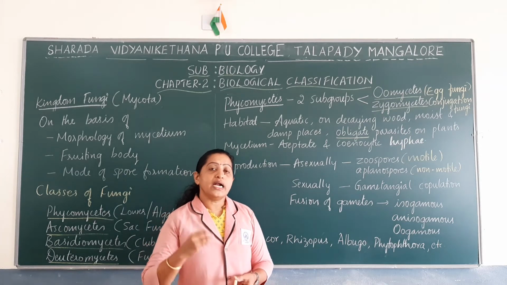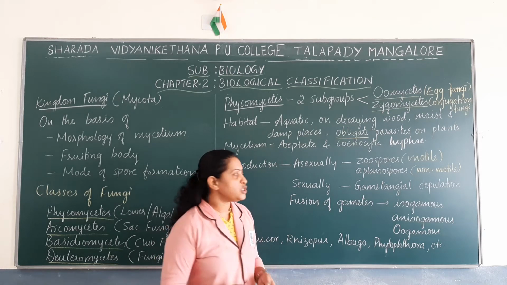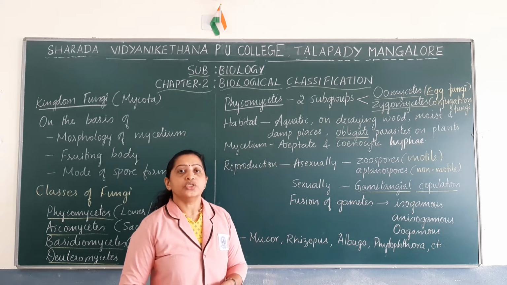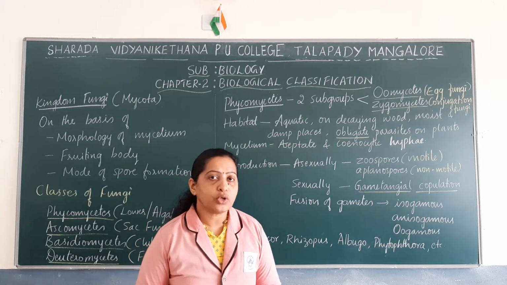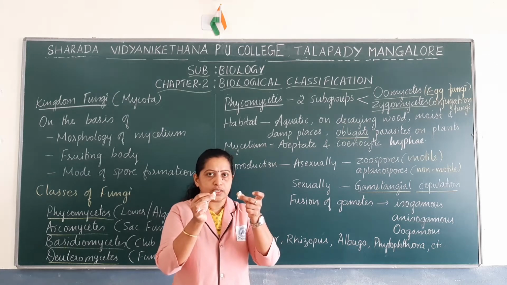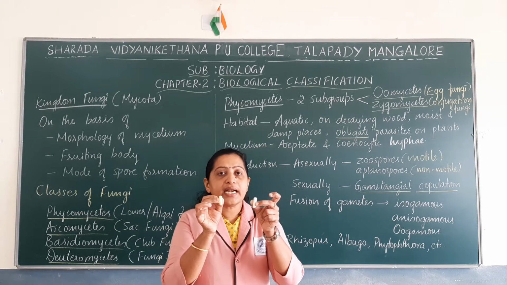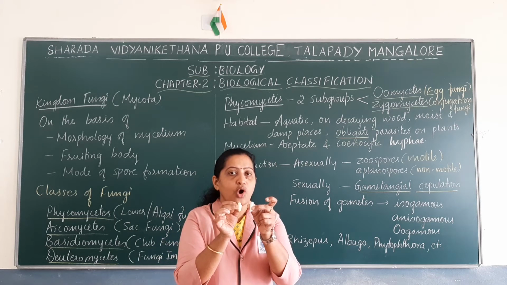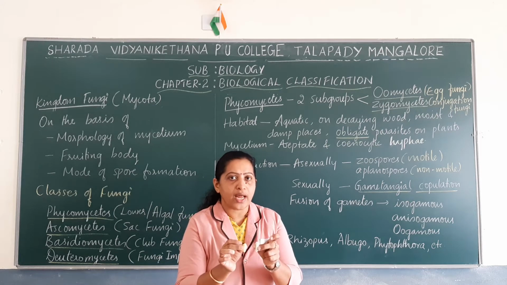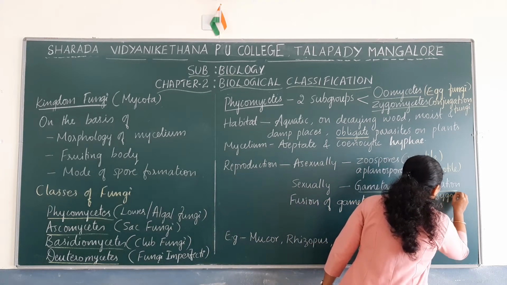Generally there are 5 different methods of sexual reproduction. One such method is gametangial copulation or gametangial fusion. During gametangial copulation, 2 hyphae lie close to each other. Each hypha produces gametangia, and the gametangia come in contact with each other and fuse together to form a structure called zygospore.